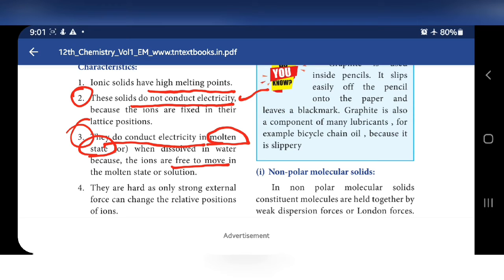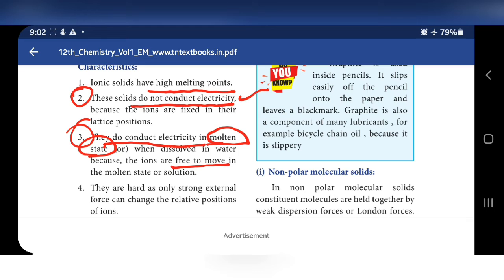In solid state, ions cannot move because strongly binded, but in molten state it is separated, it can move, so only in molten state it can conduct current.